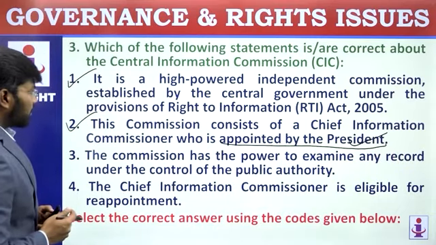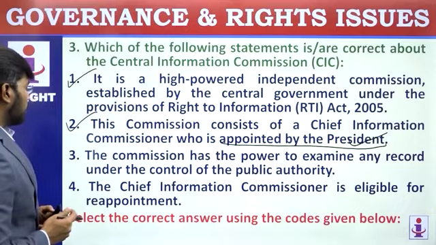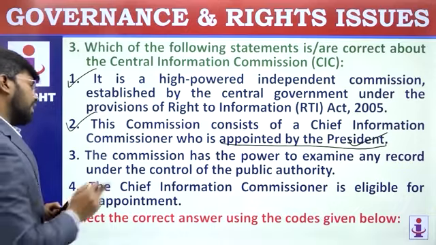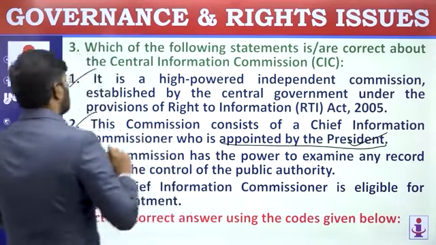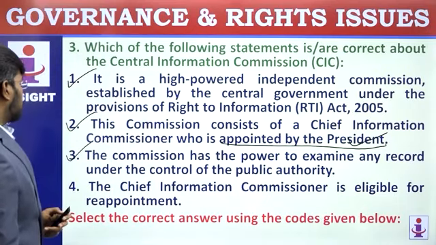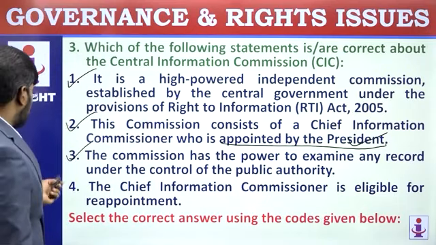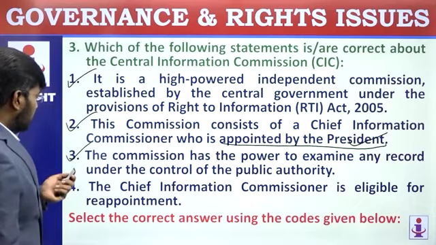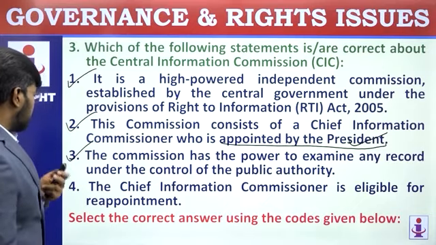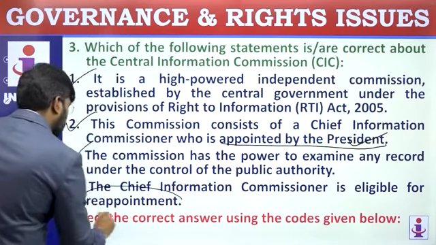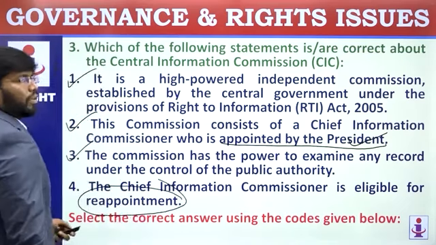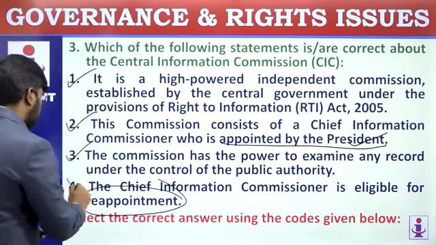Let's come to the third statement. The commission has the power to examine any record under the control of a public authority. Yeah, any record which is under the public authority. It can have its force. Let's read the fourth statement. The Chief Information Commissioner is eligible for reappointment. No. The reappointment procedure is not available for the Chief Information Commissioner. This is a wrong statement.